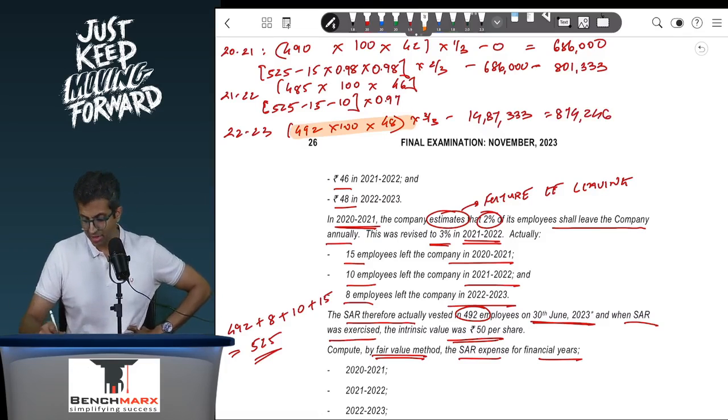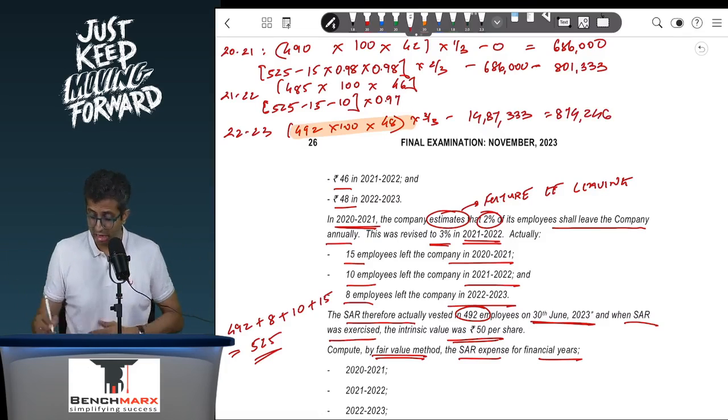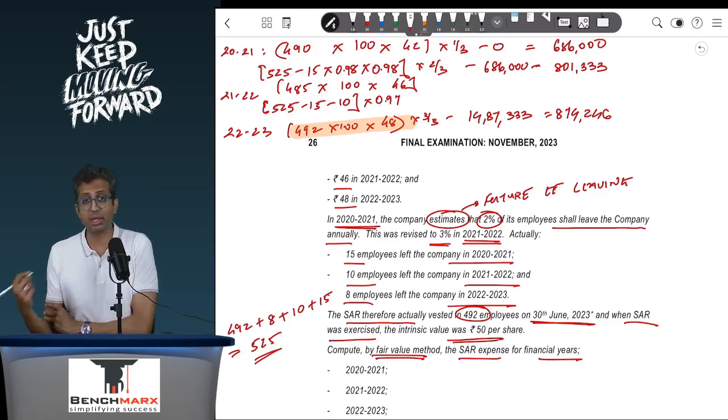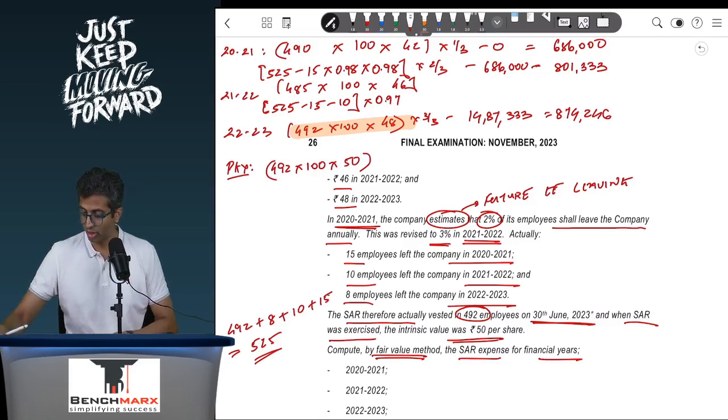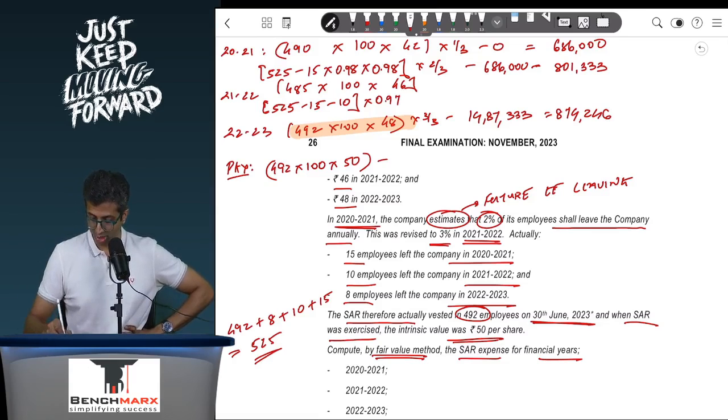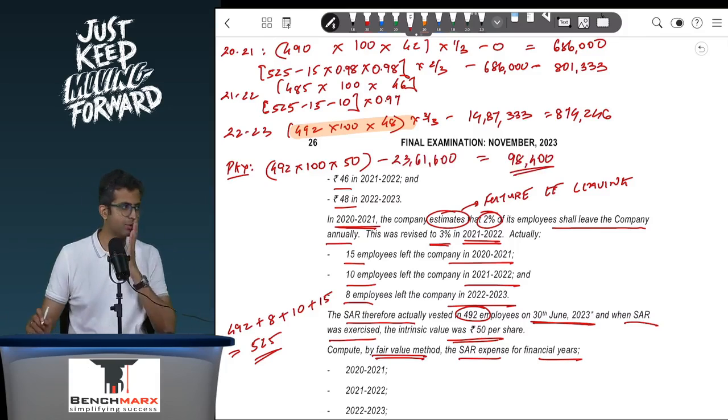However, later, maybe by 30th June or maybe by 31st March, whenever the exercise happens, the payment actually is at 50 rupees. So your actual payment would be 492 into 100 into 50, the intrinsic value, and hence this is 49,200 into 50 minus, let us say, in your ledger you have recorded 49,200 into 48, you have recorded 23,61,600, and hence the difference of 98,400 is also additionally paid to the employees, which will be taken as EB.